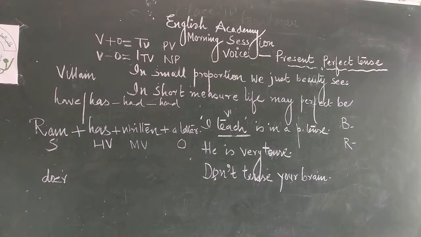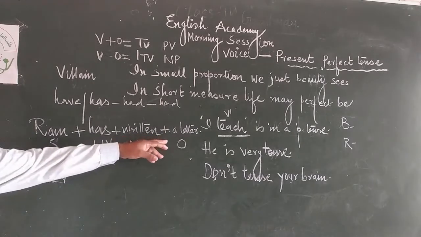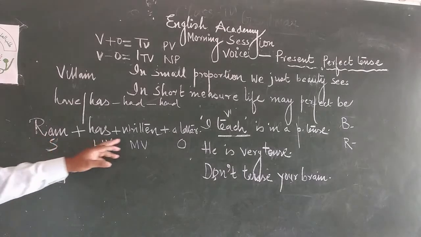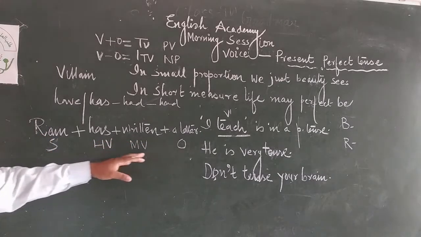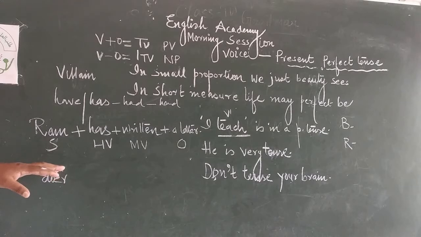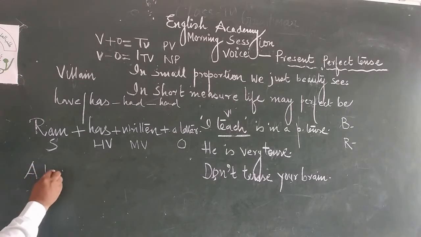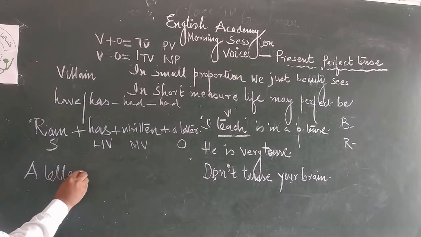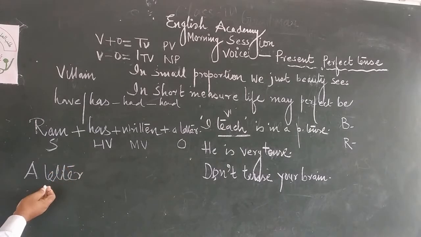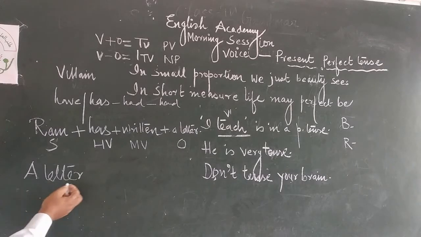How to change? Certain rules are there. Object takes the place of subject, and subject takes the place of object, plus helping verb and then the third form of the verb. Now change it. A letter, this is singular. Helping verb: a letter has.